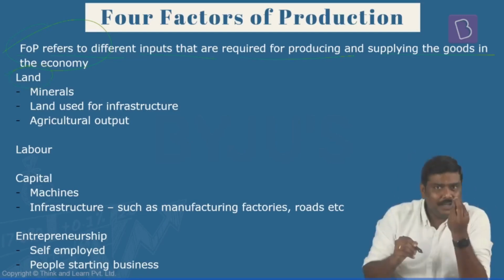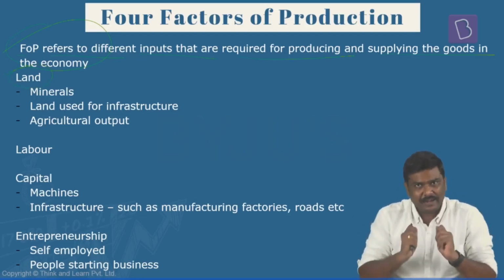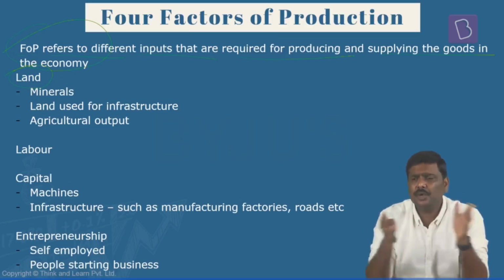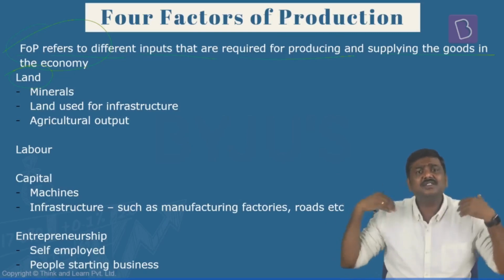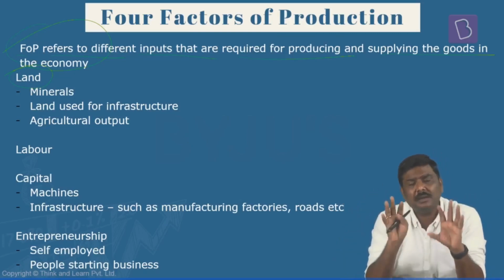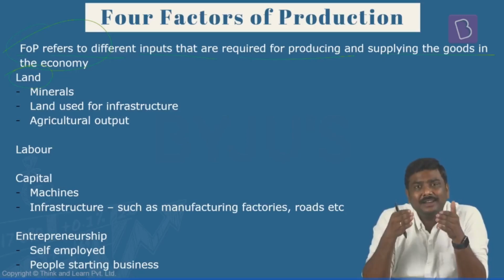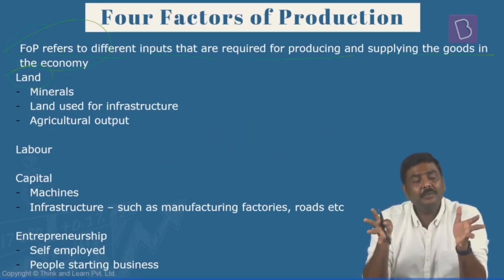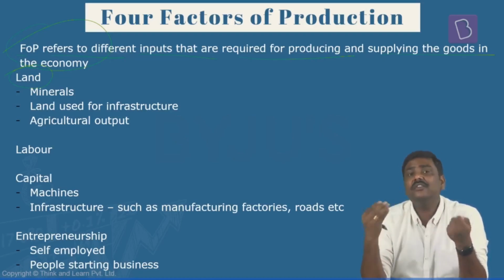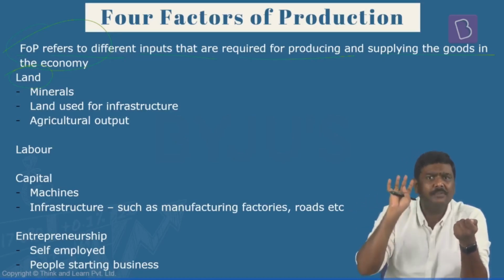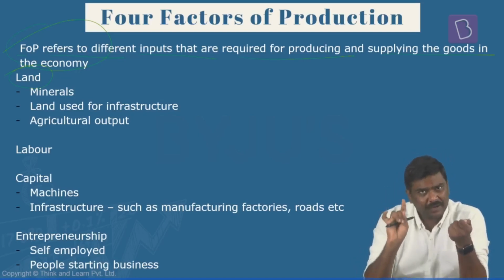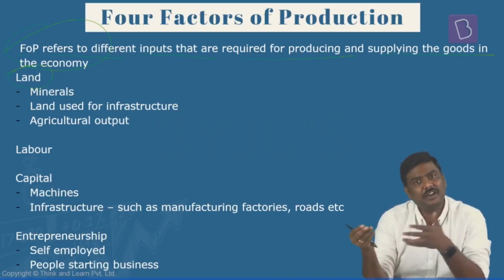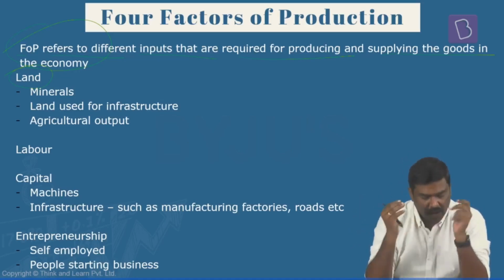In case of land, the literal meaning of land is a piece of land, a piece of the earth which can be used for the production process. You can build a manufacturing facility and start producing goods and services within it. But that will be a narrow understanding of the factor of production, land. A wider understanding is that land as a factor of production will refer to any natural resource that is available, which is not man-made. Any natural resource that is available to you will become part of the factor of production called land.